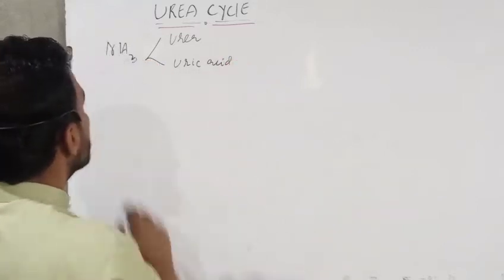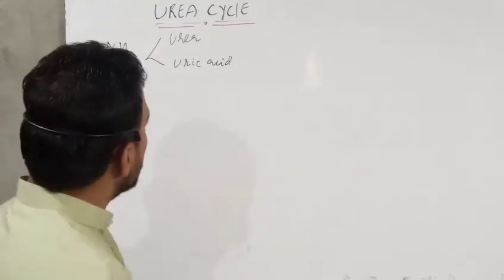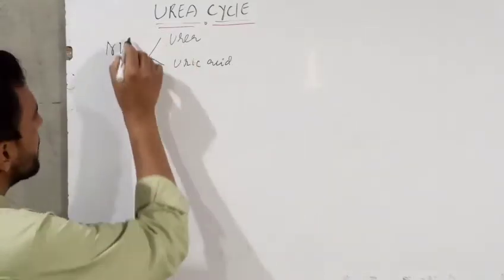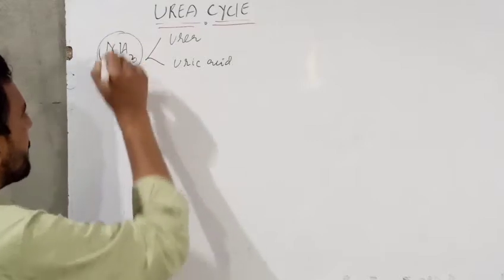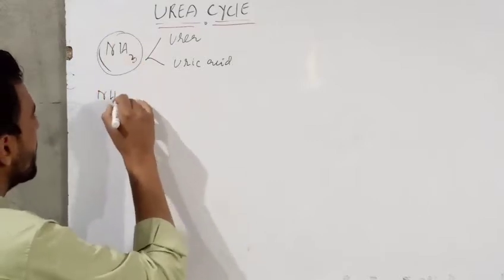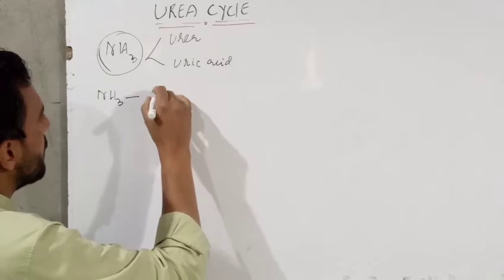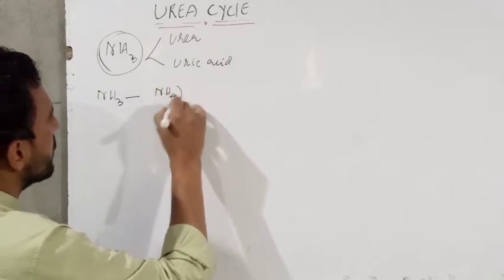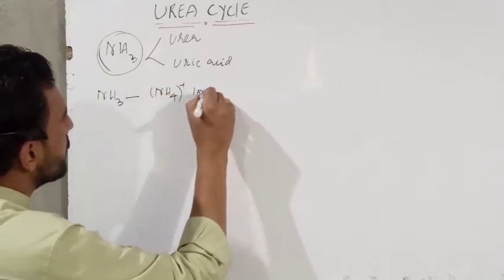Now, firstly we will take the example of ammonia. This ammonia is present in the form of ammonium ion in case of human beings.